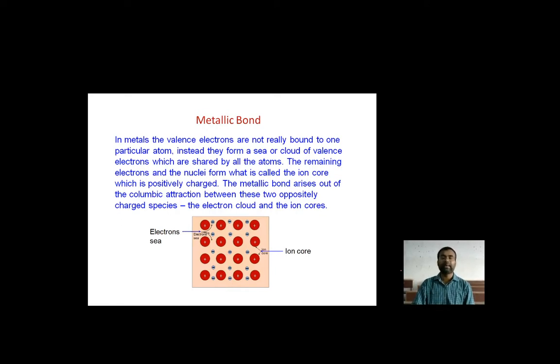And that metallic bond arises out of Coulombic attraction between these two oppositely charged species, the electron cloud and the ion cores. So as you can see in the figure, there is a sea of negative electrons and the ion cores, and how they adjust themselves in that figure.